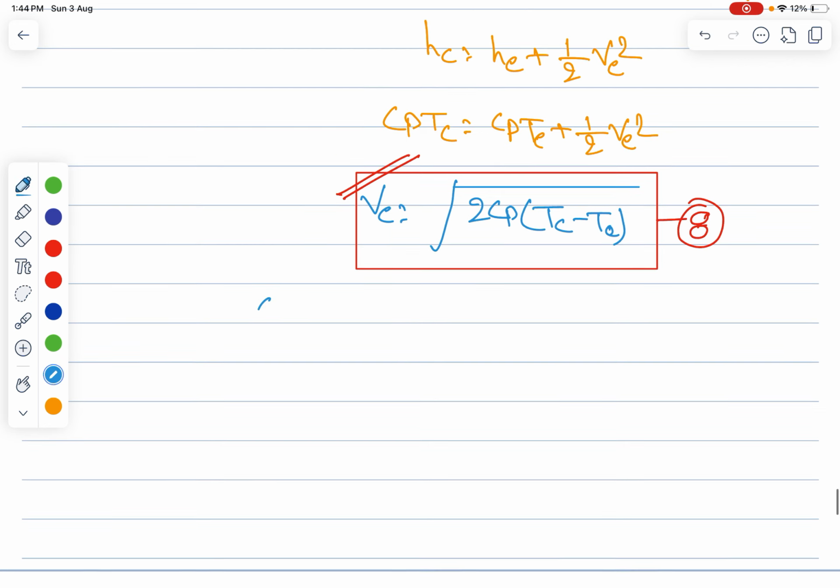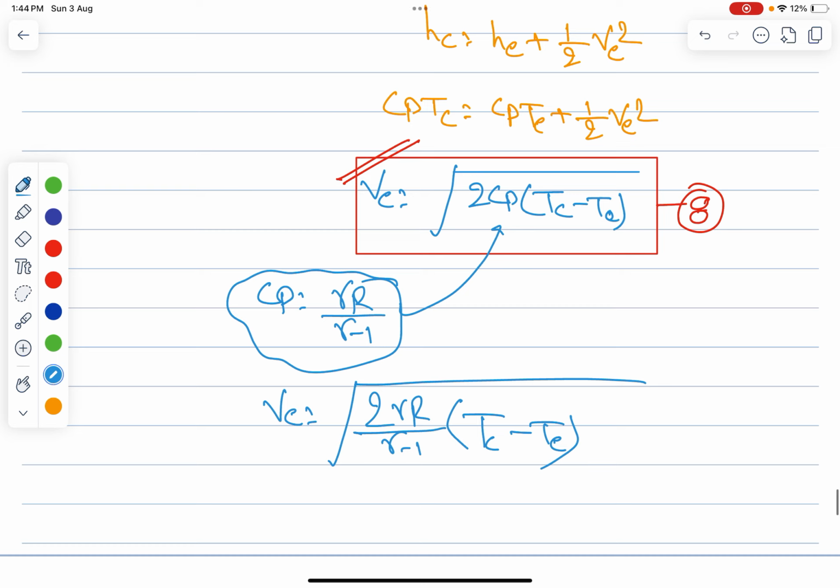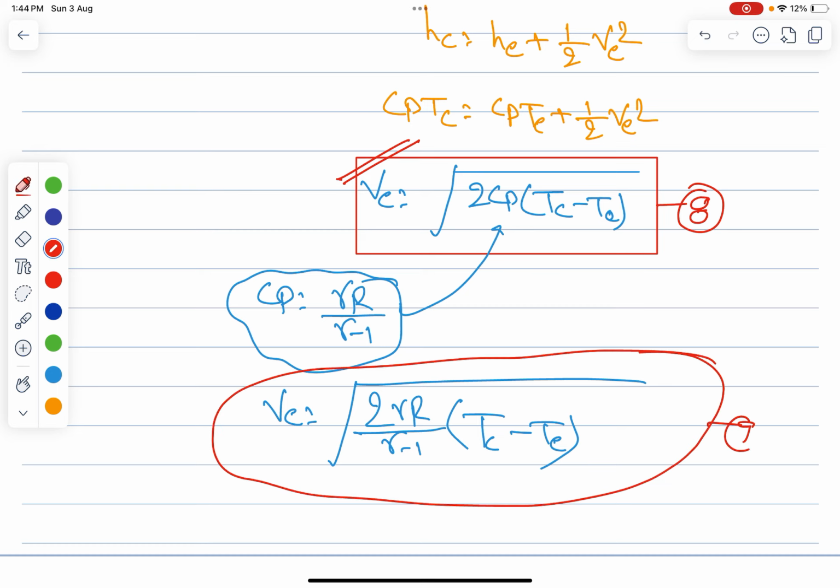So let me write. The Cp is nothing but, from your thermodynamics, gamma R by gamma minus 1. So if you put this over here, you will get V is nothing but root of 2 gamma R by gamma minus 1 into T_c minus T, right? This is another equation. You can mark it also as equation 9, let's suppose.